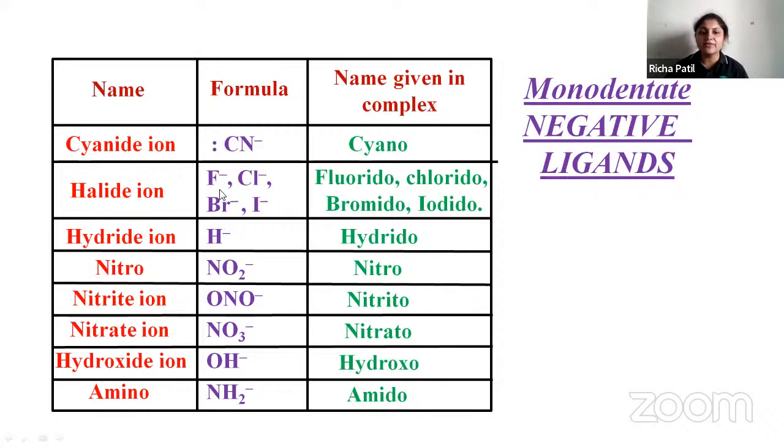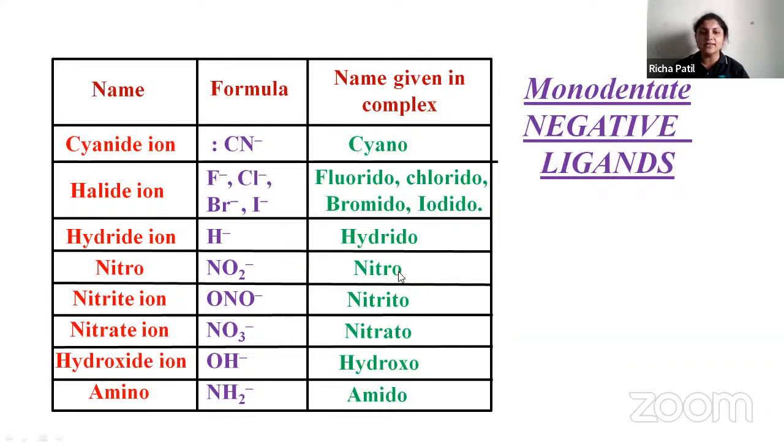Halide ions like F minus, Cl minus, Br minus, I minus are named fluorido, chlorido, bromido, iodido. Then the hydride ion, H minus, is called hydrido.